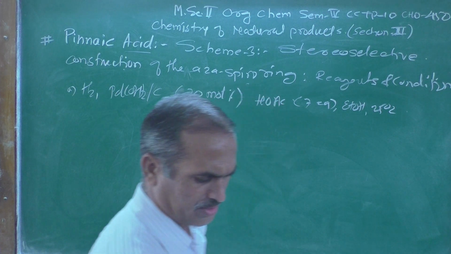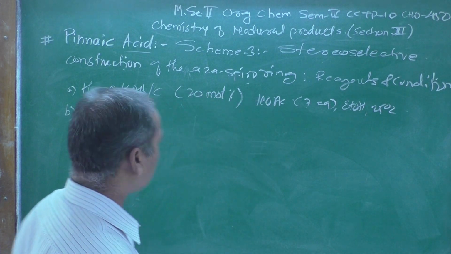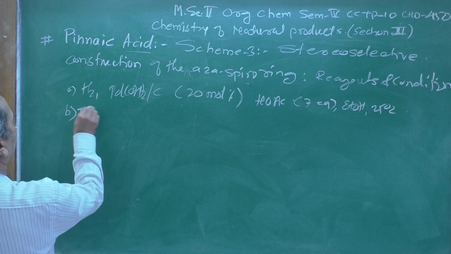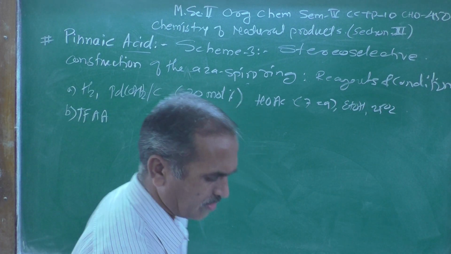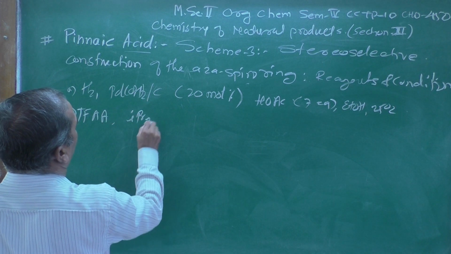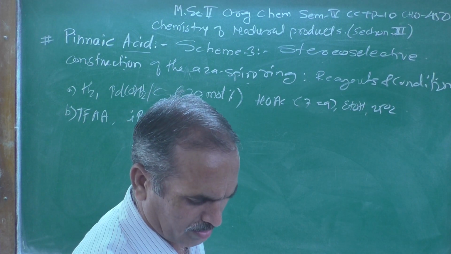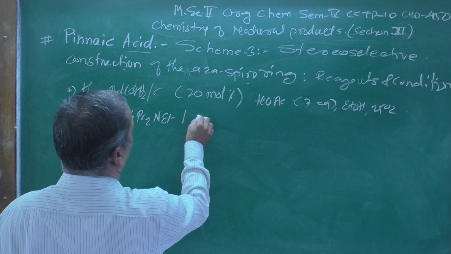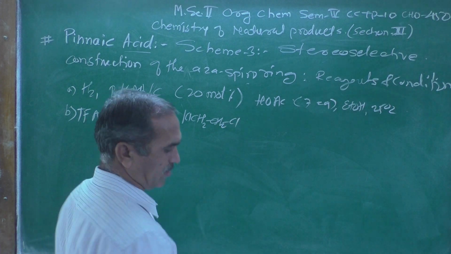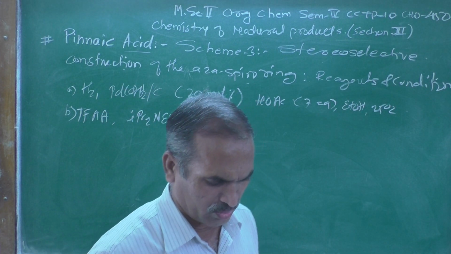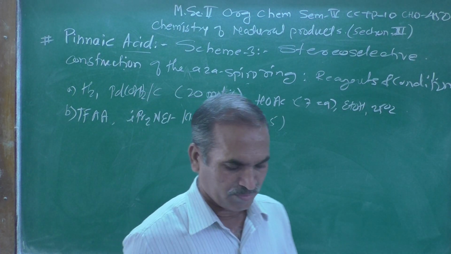The second reagent which they have utilized is the B reagent. B reagent is TFAA, and here iPr2NEt in presence of a solvent like ClCH2CH2Cl, that is 1,2-dichloroethane, which was taken in 1:5 proportion.